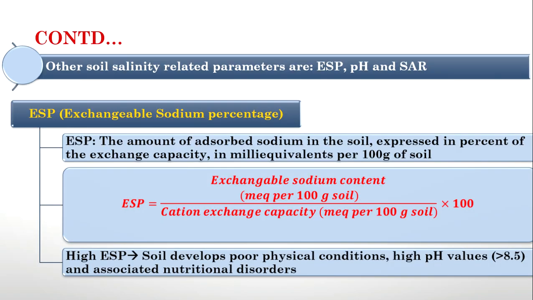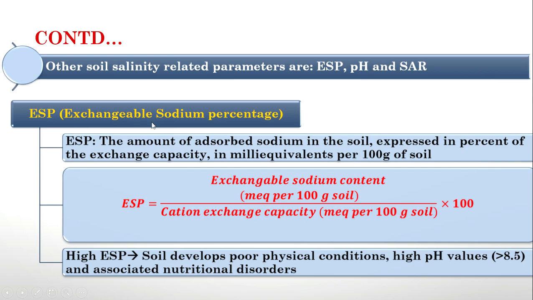Now, some other parameters which are dependent on salinity are ESP, pH, and SAR. ESP is the exchangeable sodium percentage. It is actually the amount of adsorbed sodium in the soil expressed in percentage of exchange capacity. That is, some cations in the soil have the ability to exchange themselves with some other ions. So sodium is such a cation which will be replaced. Okay, so ESP is the exchangeable sodium percentage.